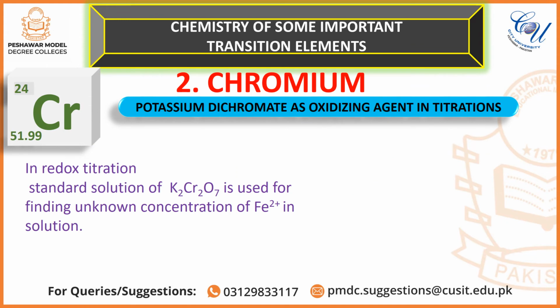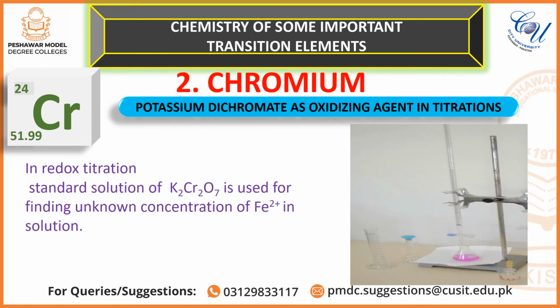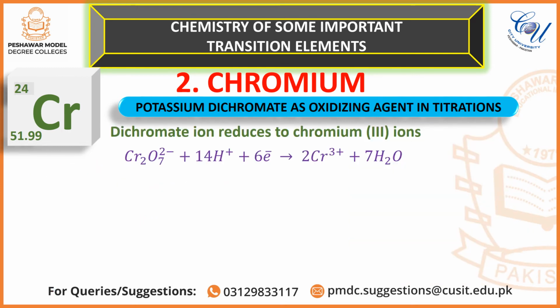Potassium dichromate as oxidizing agent in titrations. In redox titrations, standard solution of potassium dichromate is used for finding the unknown concentration of iron 2 ions. Dichromate ion reduces to chromium 3 ions as is indicated by the equation, where in the reactants chromium has plus 6 oxidation state and in products chromium has plus 3 oxidation state.